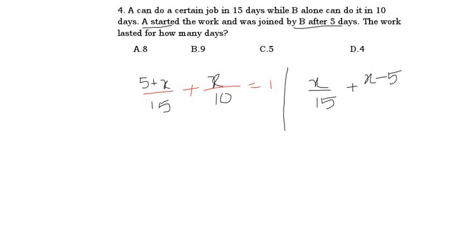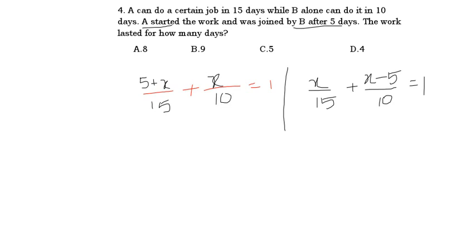Did you understand this equation, friends? Once again I am saying, in the denominator 15 and 10, till here it is clear for you. In both the terms I have written x. Here the one they have given means initially they started the work. A started the work but B joined 5 days late. So that 5 days late work is done by whom? B has not done it, she joined late. A did that work, no? So I wrote there 5 plus x because A did that extra 5 days work. 5 plus x by 15 plus near B x by 10 is equal to 1.